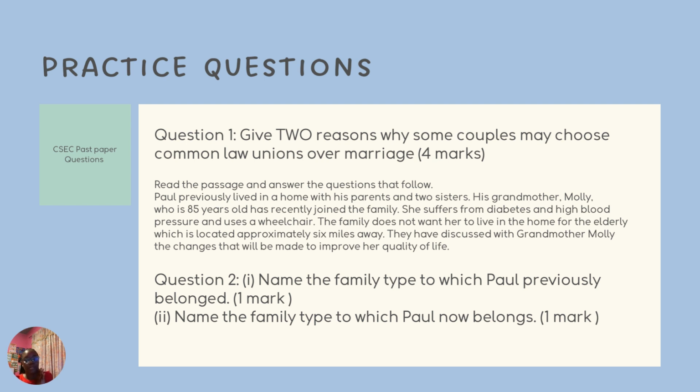A lot of persons are afraid of the responsibility that comes with a legal marriage, and they prefer common law unions because it's more relaxed. They don't want to go through the process of a divorce should they end the relationship. A lot of persons do not want to pay the alimony to maintain the other spouse, and so on.